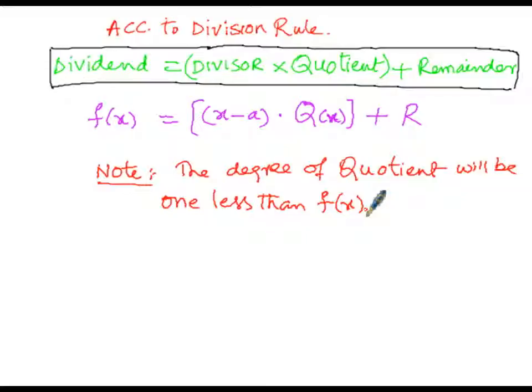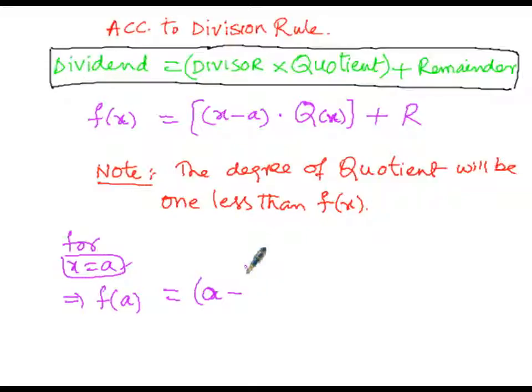Since the equation f of x is equal to x minus a into q of x plus r is true for all real values of x, we can substitute x as a. So for x equal to a, f of a is equal to a minus a, bracket, into q of a, plus the remainder r.